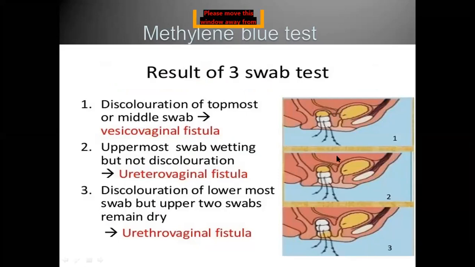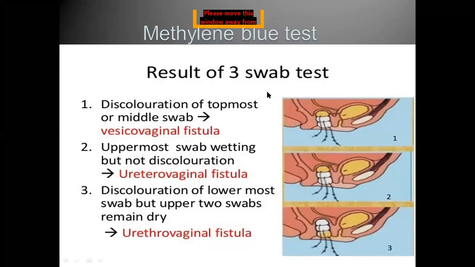Then if the uppermost swab is wetted but not discolored with blue color, the communication is between the ureter and the vagina, that is ureterovaginal fistula. Sometimes there is only discoloration of the lowermost swab and the upper 2 swabs remain dry. Then the communication is between the urethra and the vagina, that is urethrovaginal fistula.